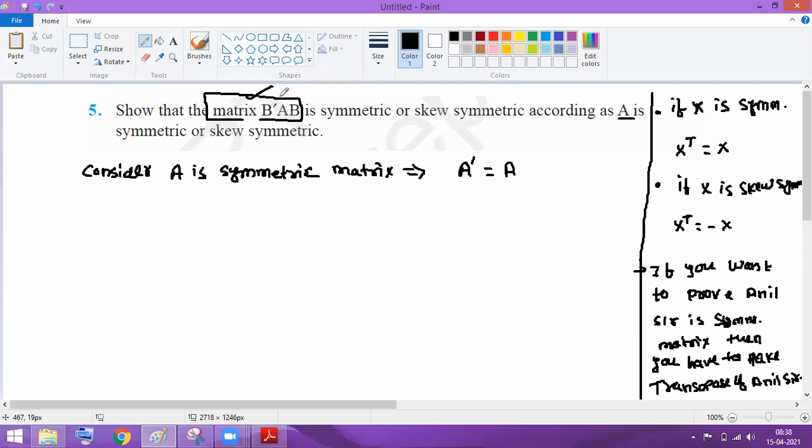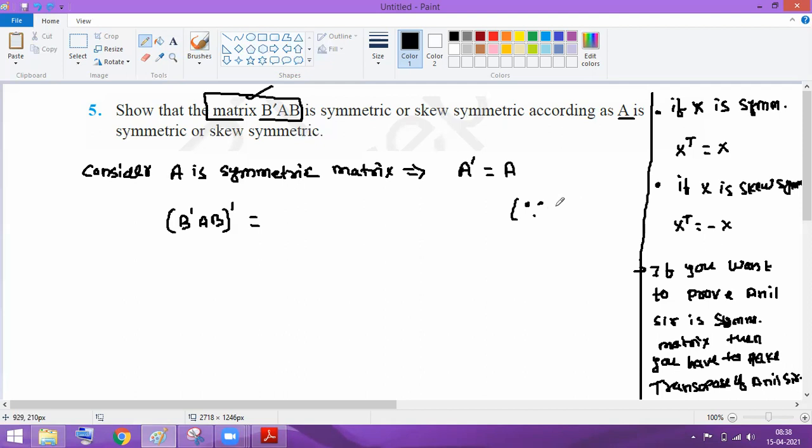We have to prove that B dash AB is symmetric. If I want to prove this is symmetric, what is the first step that we have to follow, guys? Take the transpose. We have to take the transpose of B dash AB. Now, how can I take the transpose? We have one property here: if you want to take the AB transpose...